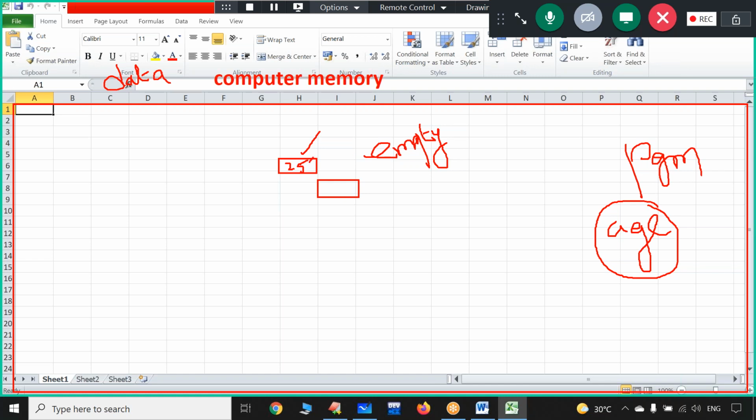So I want to bring this data from the memory block into the program. Now the problem is, when I asked the computer to store the data, the computer happily stores the data somewhere in the memory block. But unfortunately, the computer is not going to share any information about where it is stored, what the address is, whether it is in the first row, fourth column, or the fourth row, like that. The computer is not going to share any kind of information with you.